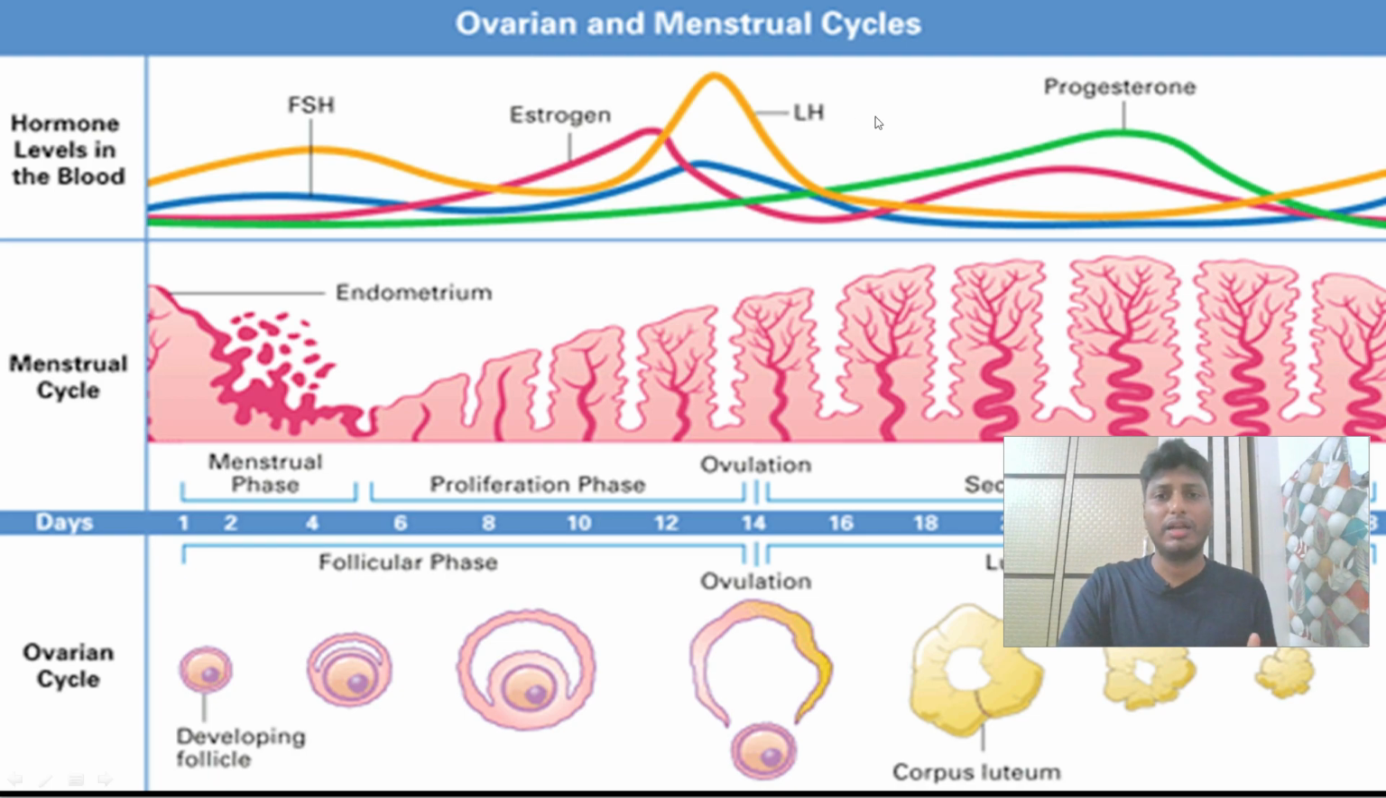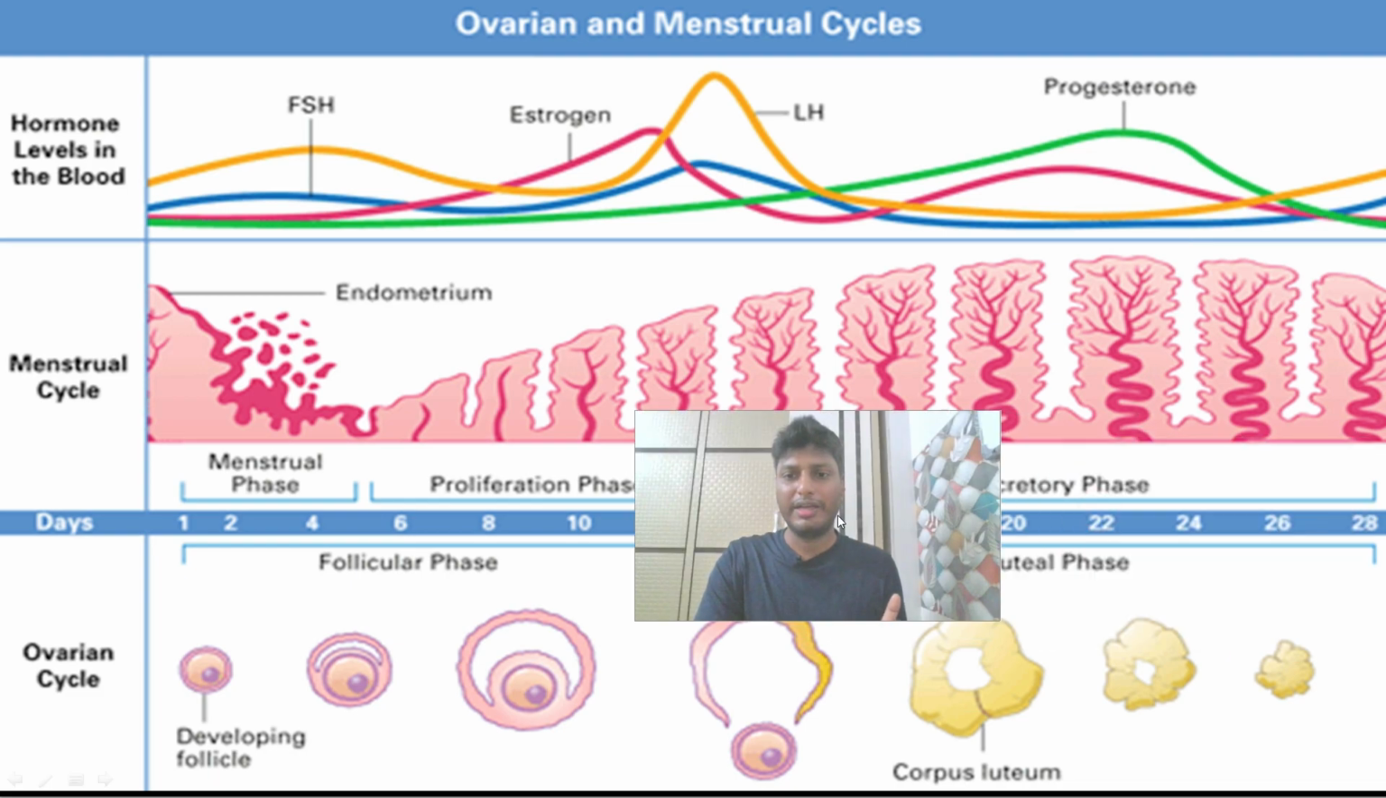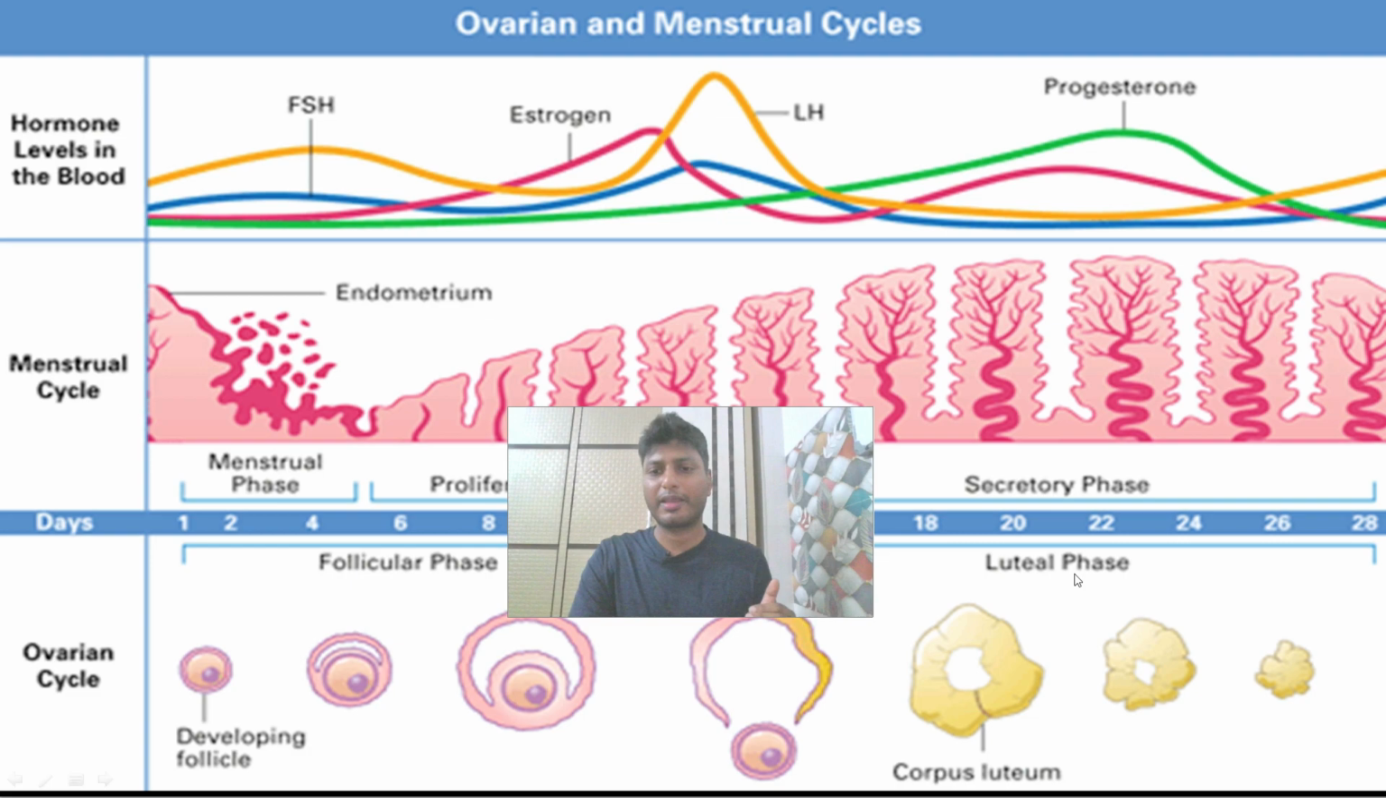Dear students, now coming back to the fourth hormone, progesterone. As you can see, this hormone is secreted mainly by the corpus luteum, specifically during the luteal phase. So you can remember that the level of progesterone is very high during the luteal phase. So why was progesterone required? Because as we said, the corpus luteum releases progesterone to make the inner lining of the uterus thicker so that the endometrium becomes prepared for the implantation of the embryo.